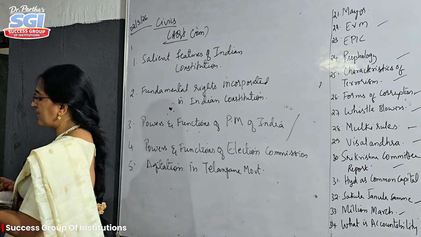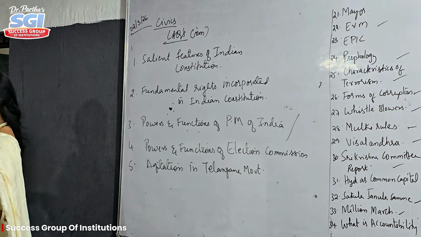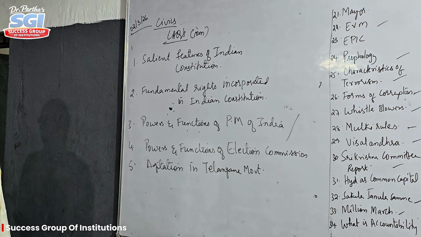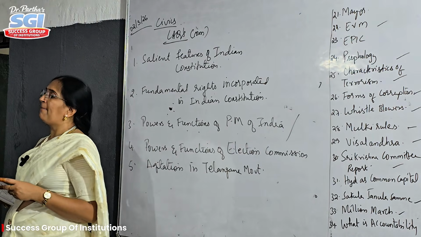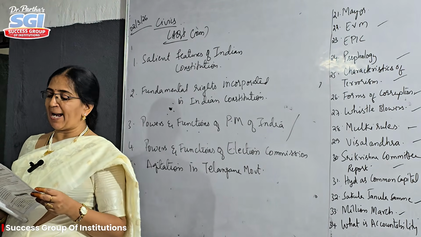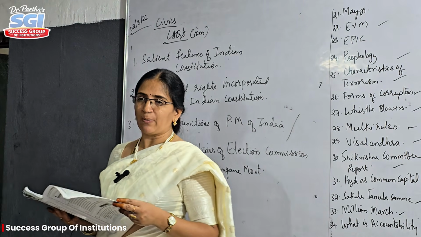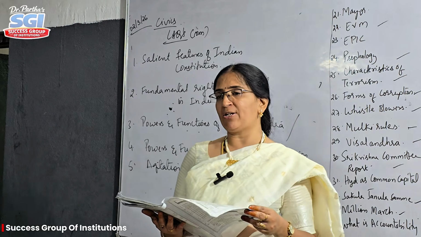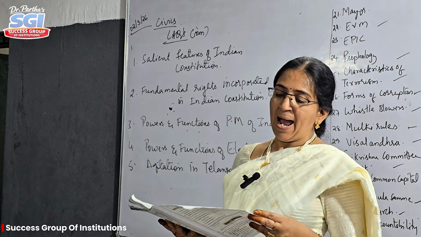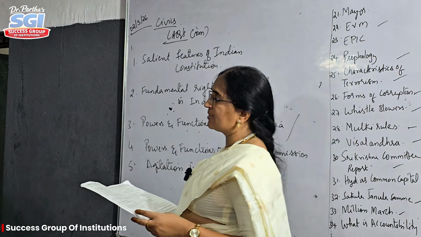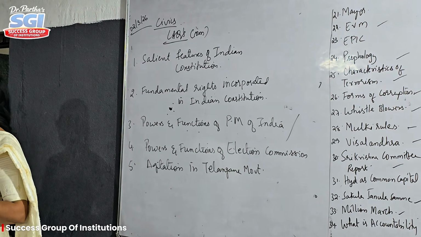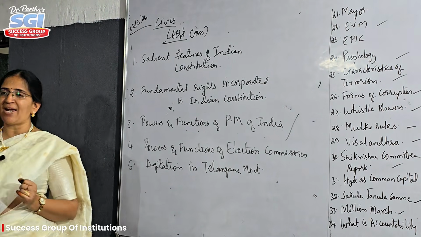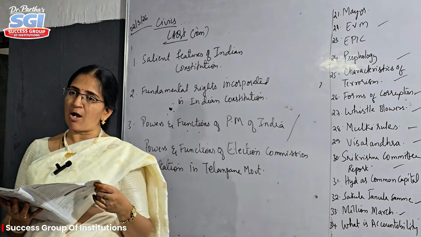Now the second question is fundamental rights. We know that right to equality is from Article 14 to 18. The second one, right to freedom, Article 19 to 22. Right to freedom of religion, 25 to 28. Cultural and educational rights from 29 to 30. And right to constitutional remedies, 32. What does 31 deal with? Article 31 deals with property. As it was the property right, it was removed from the Constitution.